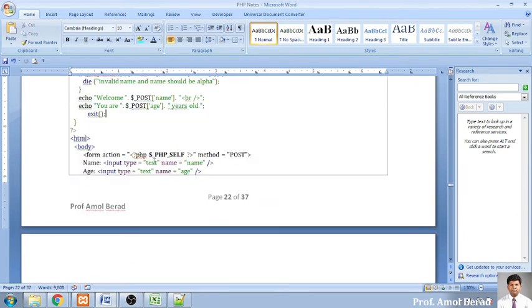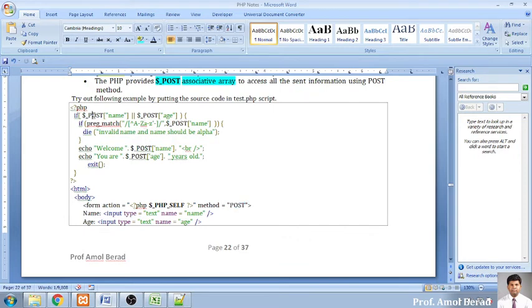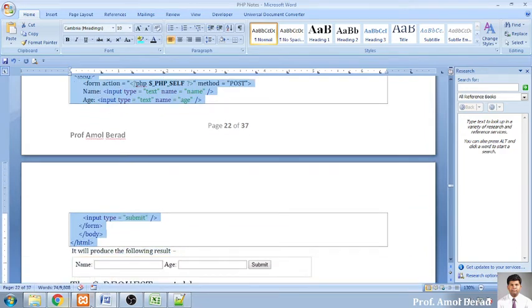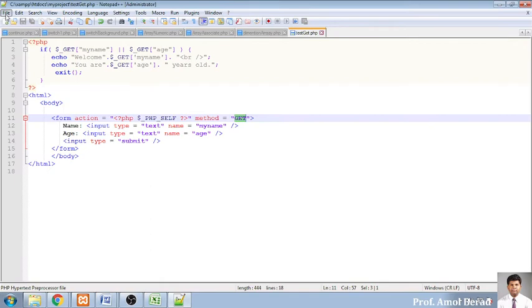And ध्यान में रखना है it is again on the same page, but the difference is that we have used the POST method over here. सिर्फ POST method बोलने के बाद here the $_POST associative array will be retrieving. अगर आपने यहाँ पर GET लिखा होगा तो आपको GET associative array ही use करना पड़ेगा, ये आपको ध्यान में रखना बहुत जरूरी है.